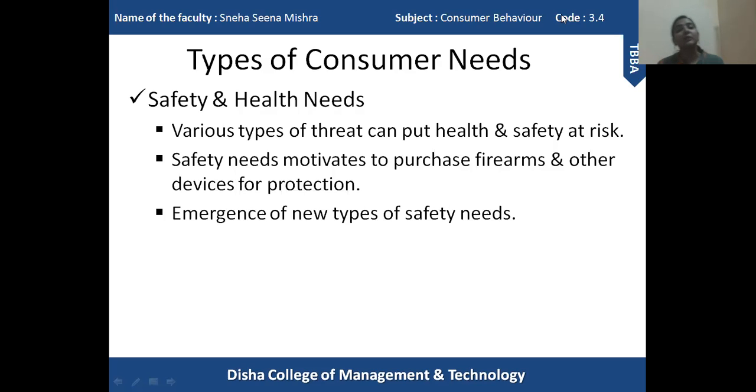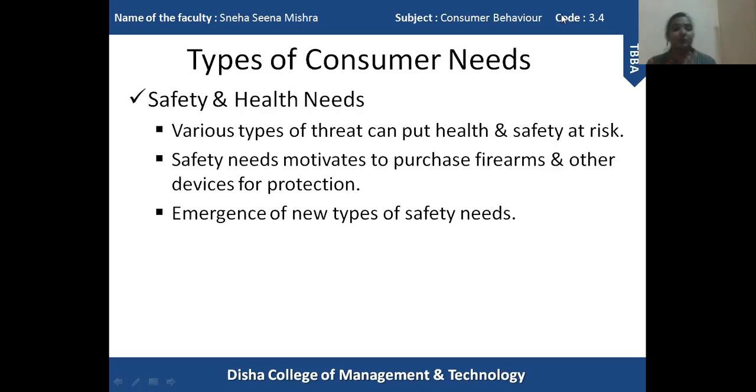So in order to keep our hands clean, free from virus, we use alcohol-based sanitizers. Many companies have started manufacturing these products in order to satisfy our needs. At present, we give more importance to our safety. So these are the two important things that we require to keep ourselves safe. So this is an example based on the present situation.